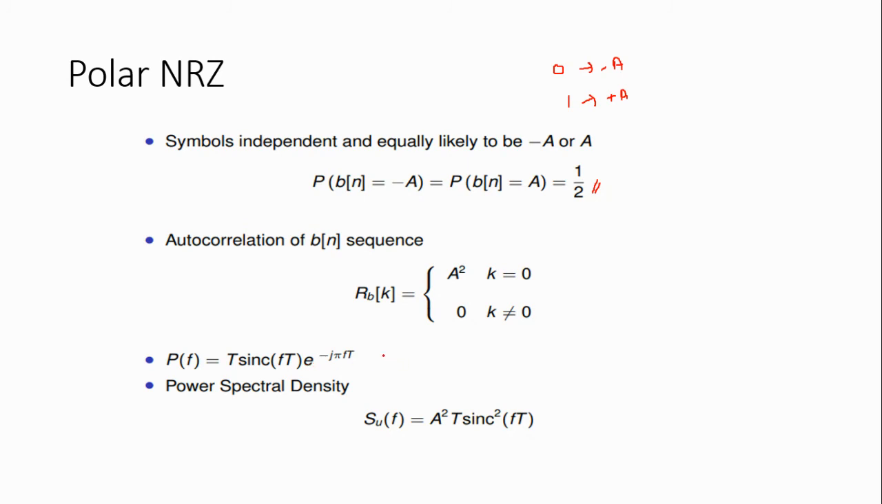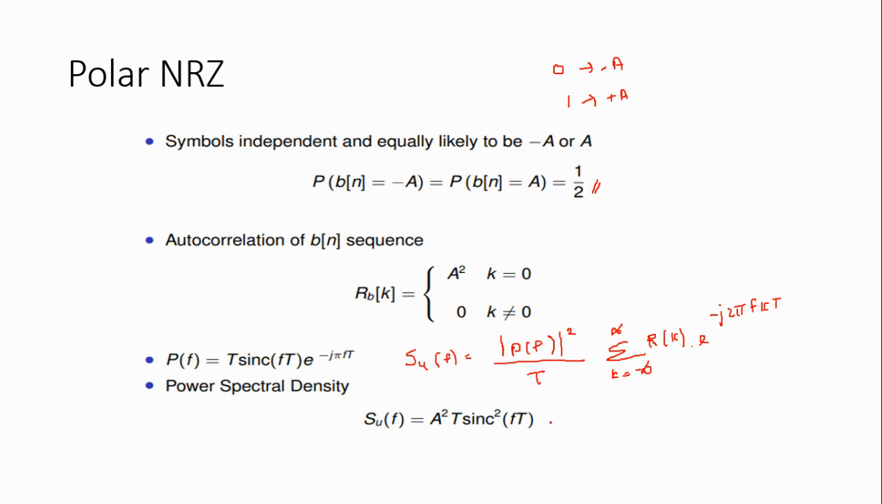When we can find out the magnitude, we already saw the function: P of f is equal to the magnitude of P of f, the whole square, divided by T, into the summation k equal to minus infinity to plus infinity of R of k into e power minus j 2 pi f k T. Here, when k is equal to 0, the autocorrelation function is a square. When k is not equal to 0, the autocorrelation function is equal to 0.